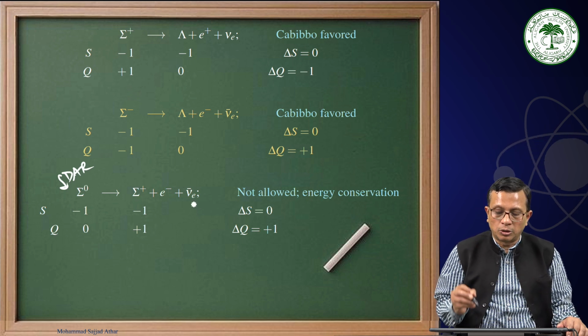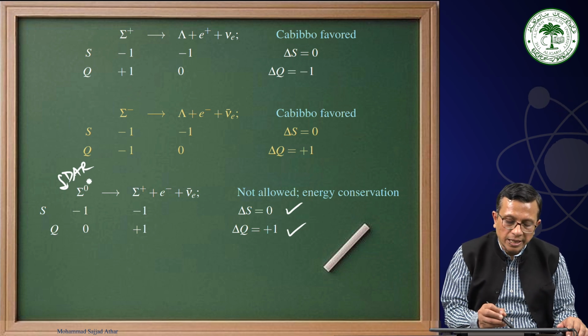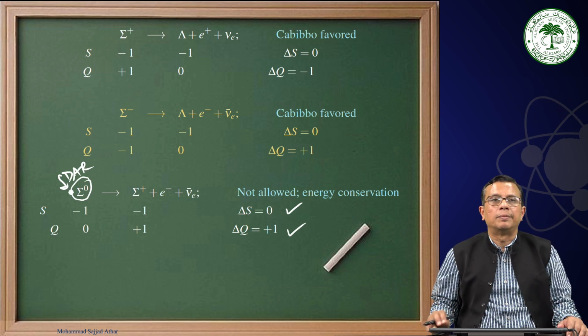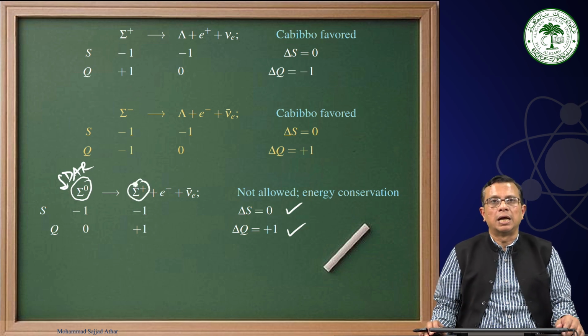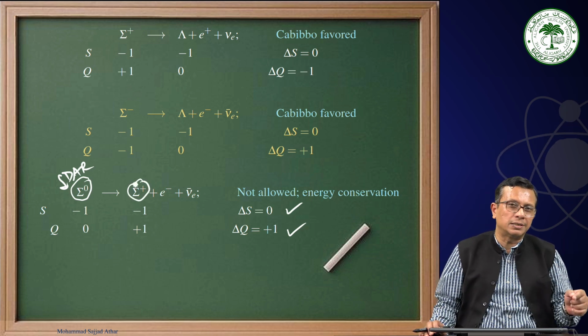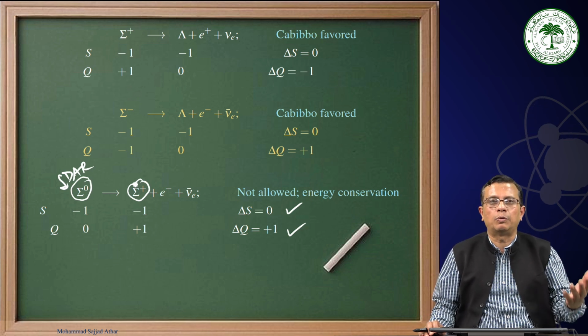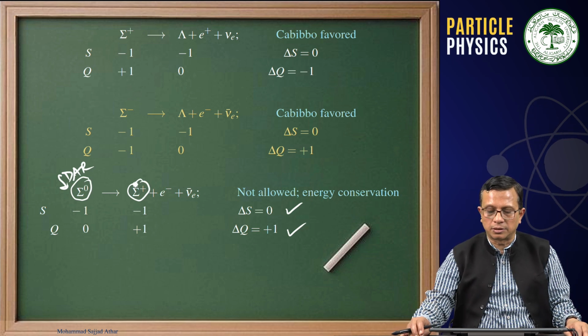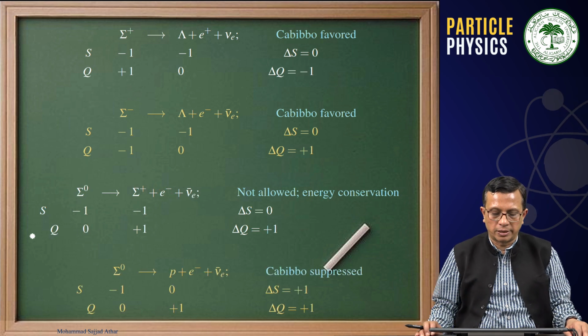You will see that delta S is 0 and delta Q is plus 1, but the catch is the mass of sigma 0 is smaller than the mass of sigma plus, and therefore a particle of lower energy cannot decay into a particle of higher energy, as you will violate the energy conservation law. Therefore, this you will never observe in nature.